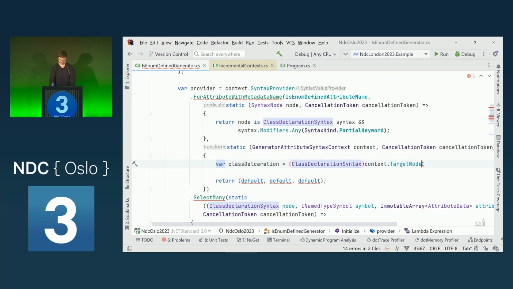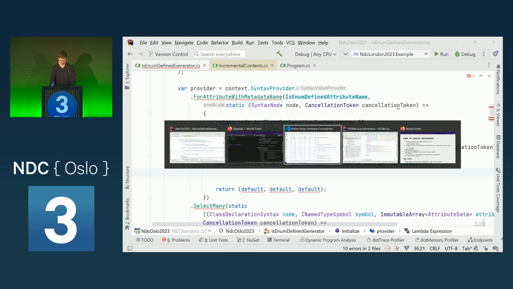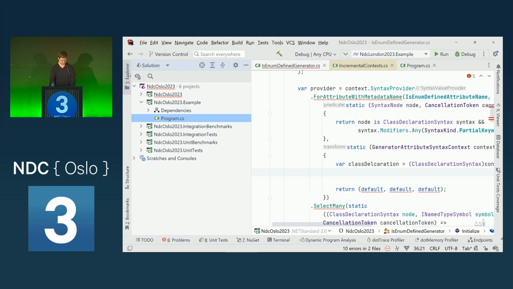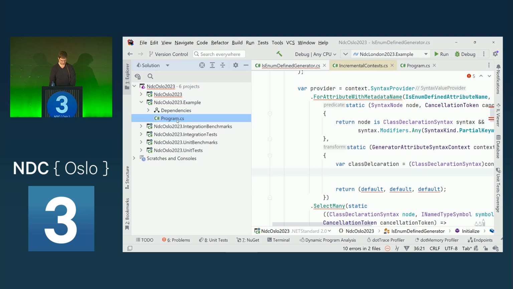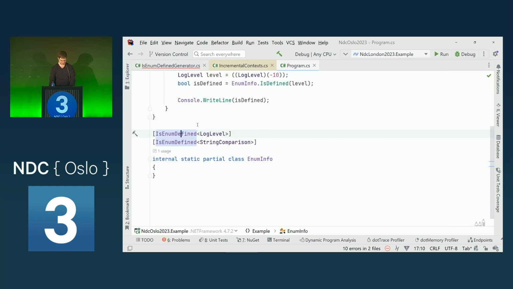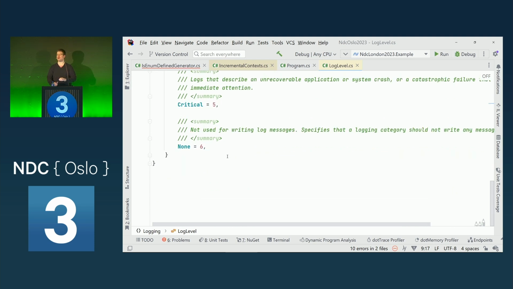Class declaration syntax. And we also want to get the symbol information behind it, because we require the symbol information in order to get a hold of this type that we refer to, because we then need to inspect this log level type and understand all of the constants that are defined at this type.